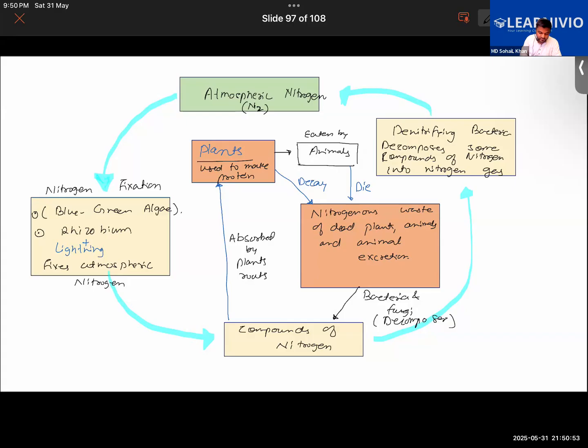So from the atmosphere, we learned that the atmospheric nitrogen, the nitrogen gas, is used again during nitrogen fixation, right? And the nitrogen cycle is repeated in nature again and again. And as a result of this nitrogen cycle, we see that the percentage of nitrogen gas is maintained in the atmosphere. It remains constant. So now we have completed all the topics from this chapter.